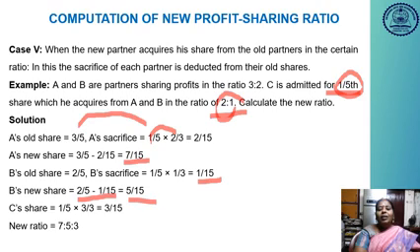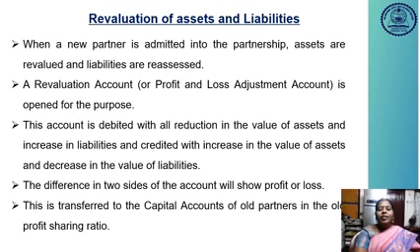C's share is 1/5. So all the denominators are 15. Here 5 threes are 15, so 1 three is 3. So it is 3/15. So the new ratio will be 7:5:3. Can you understand? Next one, revaluation of assets and liabilities.